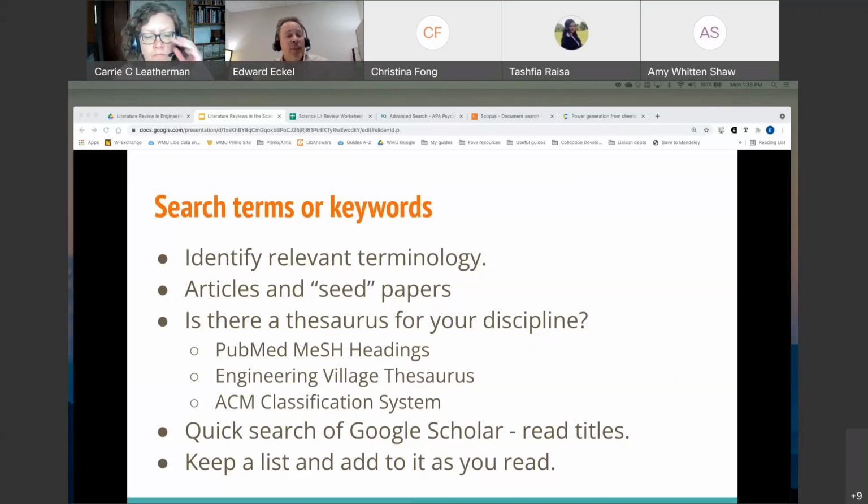And you're going to keep adding to this list as you read and continue your literature review, because terms will come up as you're reading articles and books that you wouldn't have thought of at the top of your head. So keep that list in a Word document, in a spreadsheet, or in a notebook.